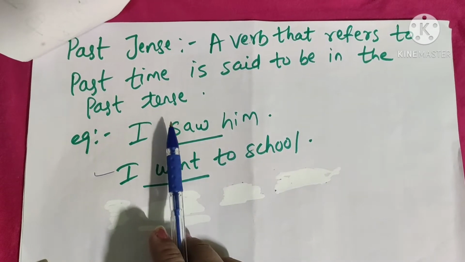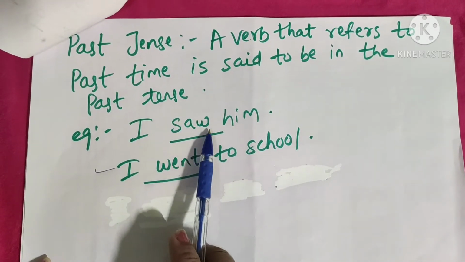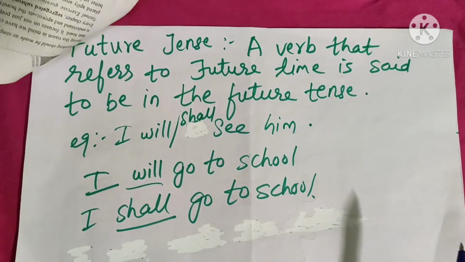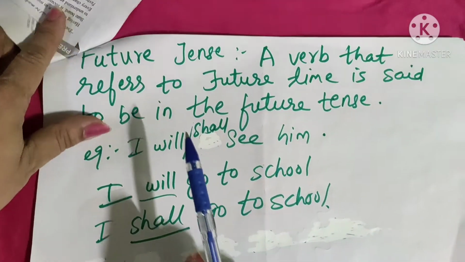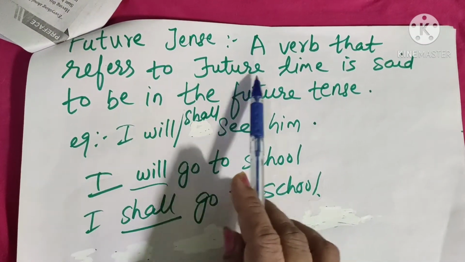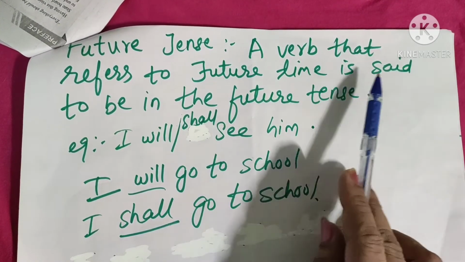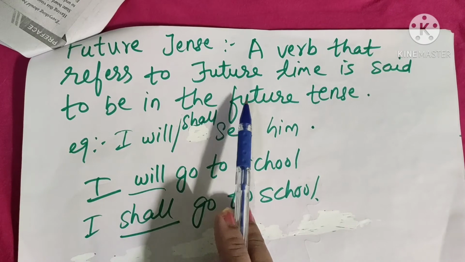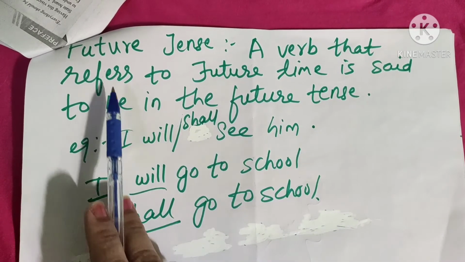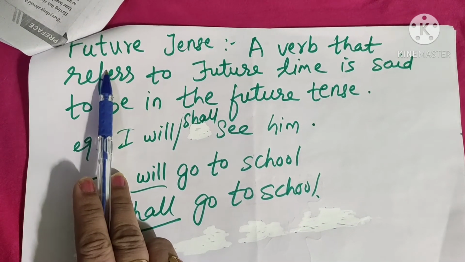The things which have happened, the actions which have been done, that is your past tense, children. Okay, so next we are going to do our future tense. A verb that refers to future time is said to be in the future tense. Like children, all of you are aware of this word future.